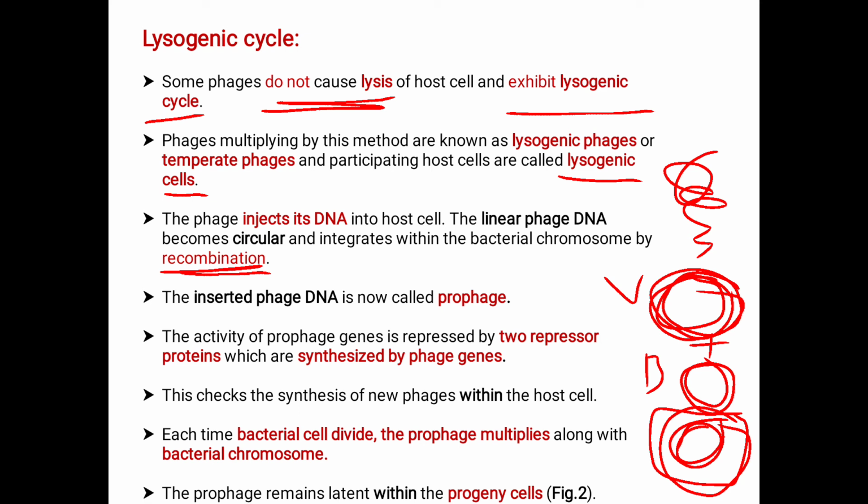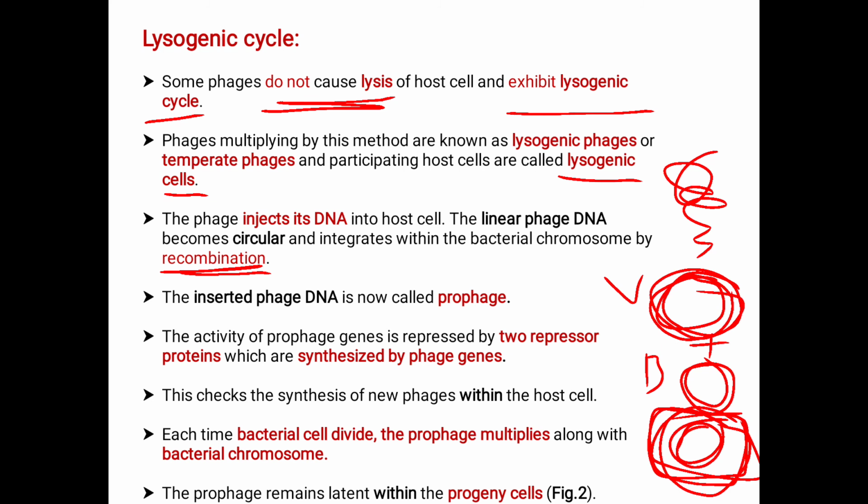Here this activity is represented by two repressor proteins. Here two repressor proteins are synthesized with the help of the phage genes. This checks the synthesis of new phages within the host cell.